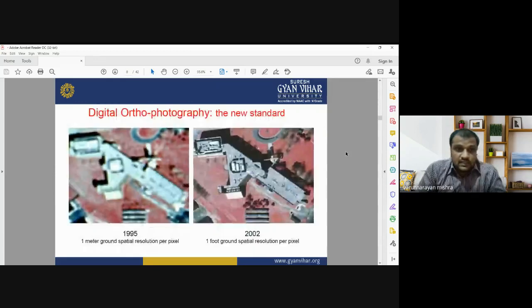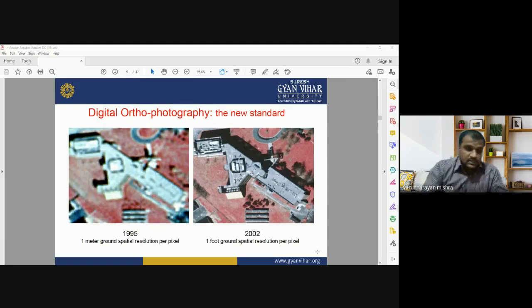This is the image showing the difference between 1 meter ground spatial resolution per pixel and 1 foot ground spatial resolution per pixel. So you can see the difference. When we are using 1 meter GSD, the image has a 1 meter spatial resolution pixel size, and in the other image there is a 1 foot ground spatial resolution per pixel.